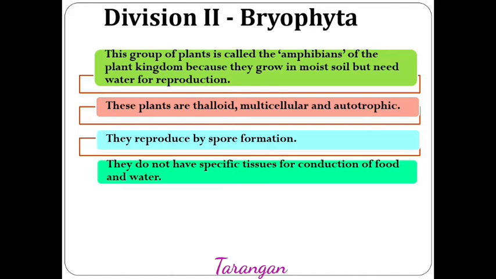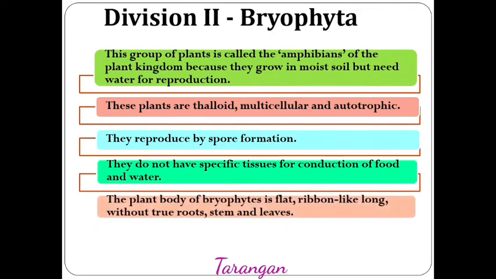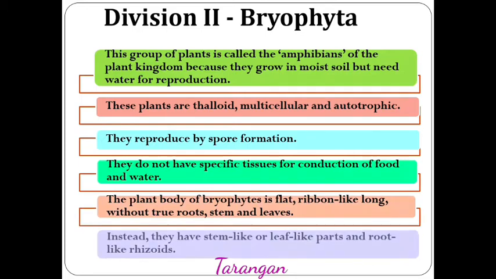These plants, as they do not have that much height from the soil, do not have specific tissue for conduction of food and water. Their height may range up to 2 to 3 feet. The special conducting tissue is absent in these types of plants. The plant body of bryophytes is flat, ribbon-like, and without the true organs, roots, stem and leaves.